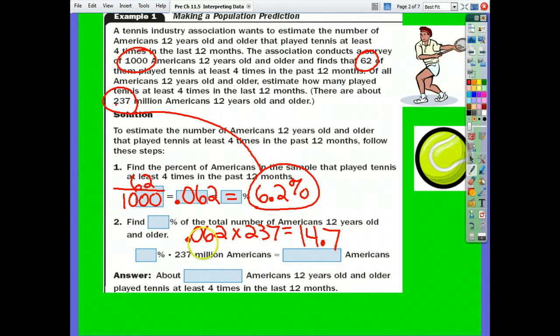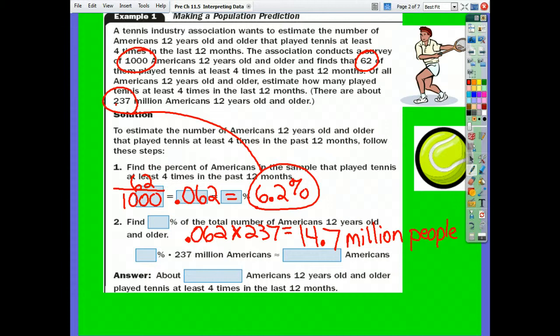We just figured out 6.2% of 237 million, because times is always "of" in math. So 6.2% of 237 million is 14.7 what? Million people that are 12 years old or older. All right, questions on that one?